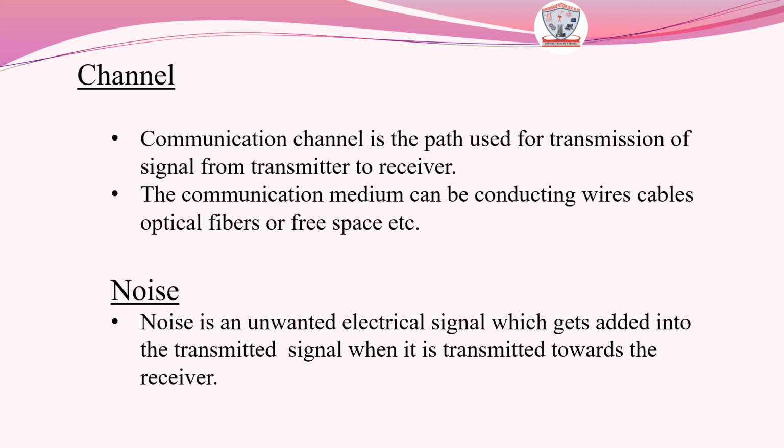When transmitted signal is traveling from the transmitter to receiver over a communication channel, noise gets added to it. So what is noise? Noise is an unwanted electrical signal which gets added into the transmitted signal when it is transmitted towards the receiver. Due to noise, the quality of a transmitted information will always degrade, and once this noise is added, the noise cannot be separated from the original information. Hence, noise is a big problem in a communication system.